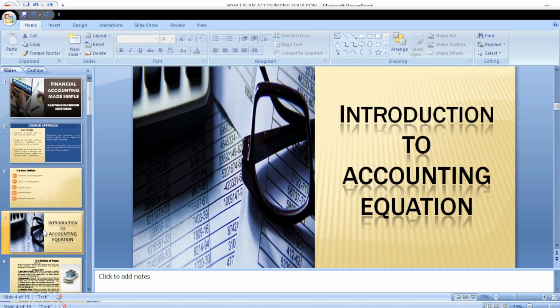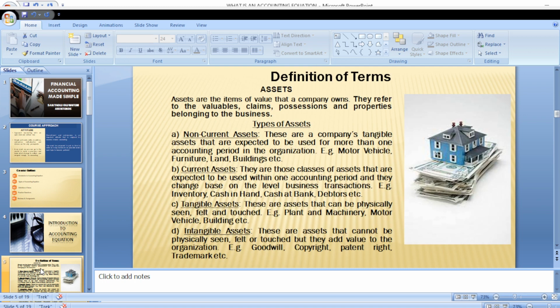So we're going to look at the introduction to the accounting equation. Under it, let's look at the definition of certain terms in respect to the accounting equation. The first one is assets. What are assets? You must have heard of the word asset before. Assets are those possessions that a business owns, or those properties that an individual owns.